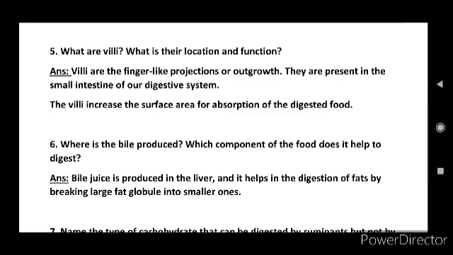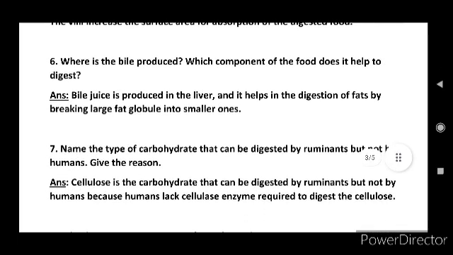Okay, and next question here, where is the bile produced? This is also an important question. Which component of the food does it help to digest? Answer, bile juice is produced in the liver and it helps in the digestion of fats by breaking large fat globules into smaller ones. Okay, and next, seventh question, name the type of carbohydrate that can be digested by ruminants but not by humans. Give the reason.